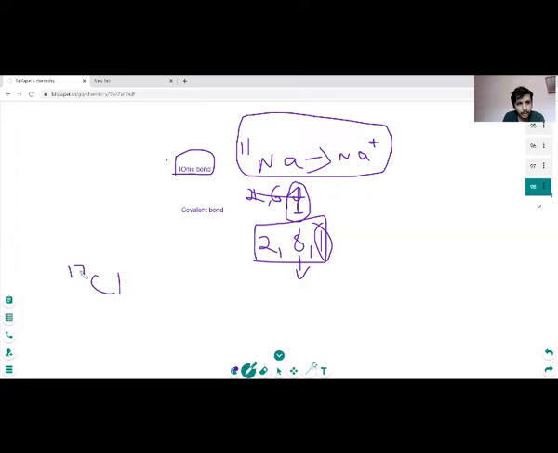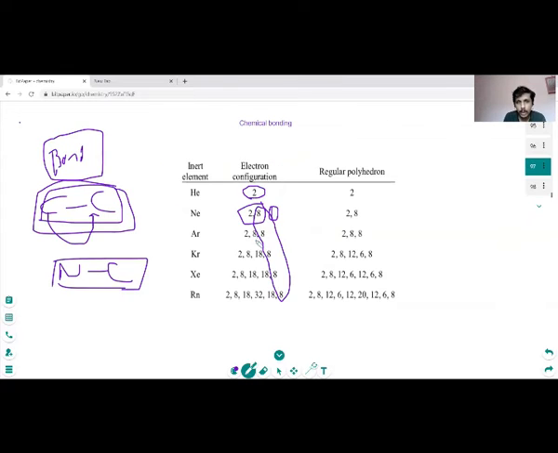Similarly, let's take an example of chlorine. Chlorine has 17 electrons and the configuration is 2, 8, 7, that is K plus L, 2 plus 8 is 10, plus 7. So it has 7 in the outermost shell and it needs one more electron to form an argon configuration.